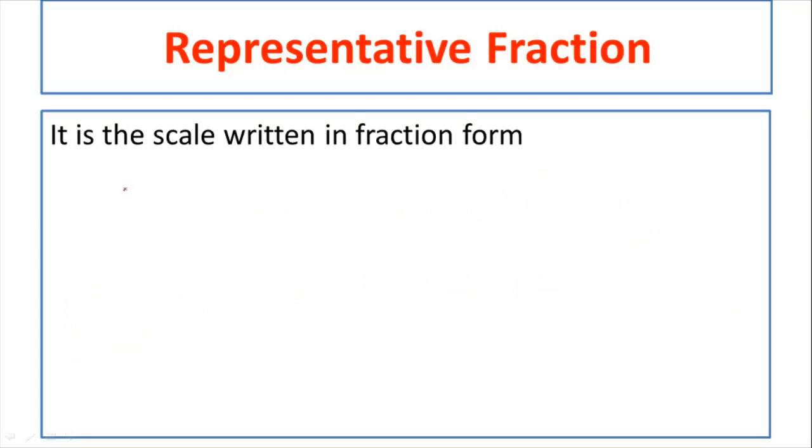Then suppose I have given you two types of scales. One is 1 centimeter equal to 1 meter, another one is 1 centimeter equal to 2 meter. Then which of them is a large scale and which of them is small scale? If I ask you among the given two scales, which is large and which is small, the first thing you have to calculate is the RF. Here RF is how much? 1 by 100.